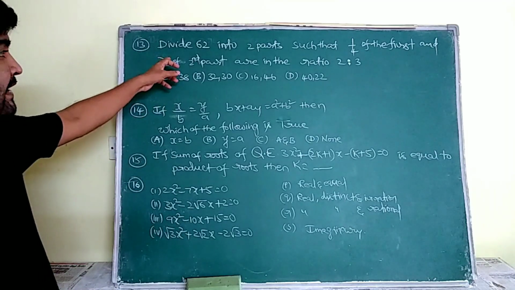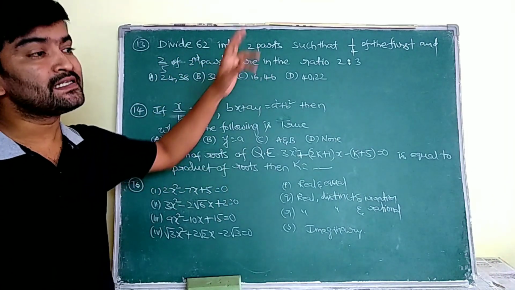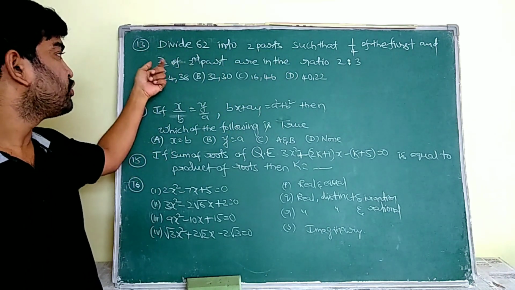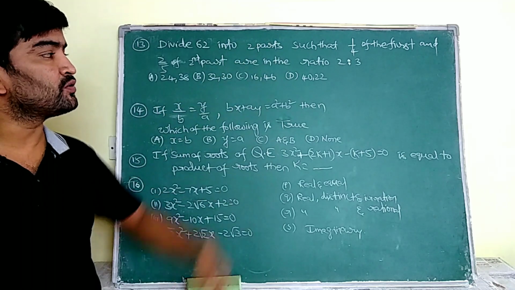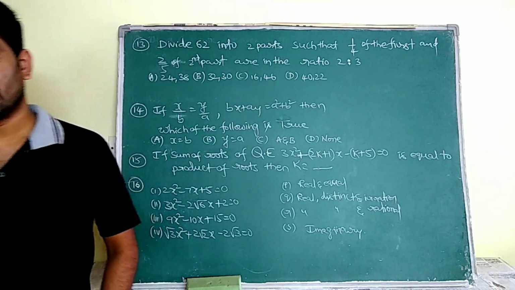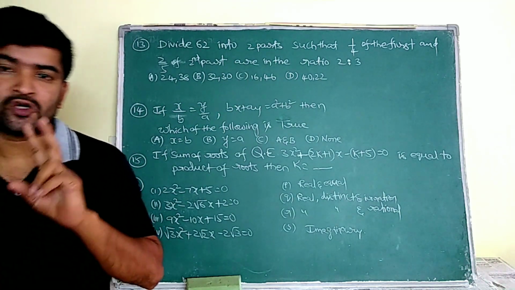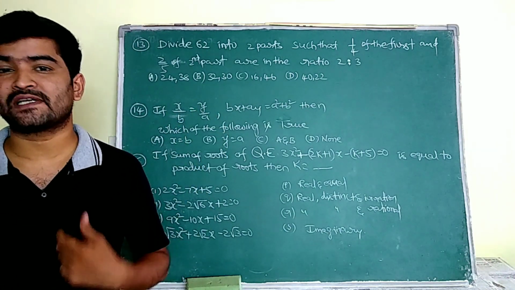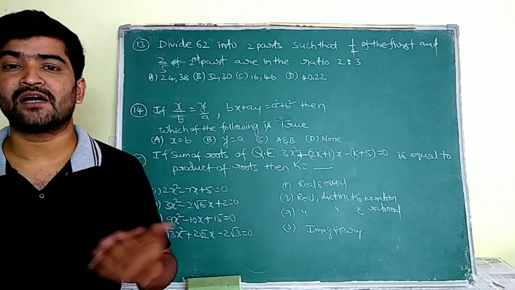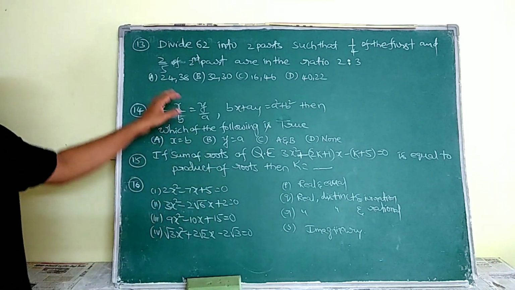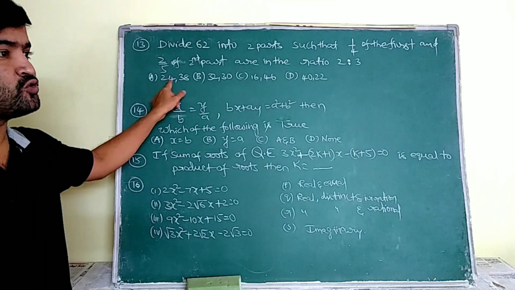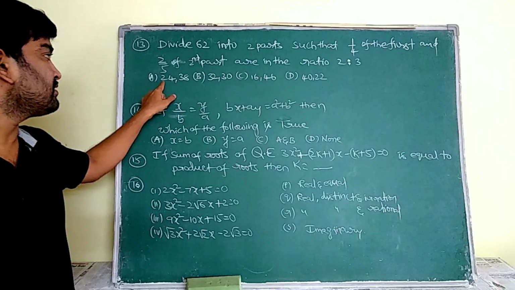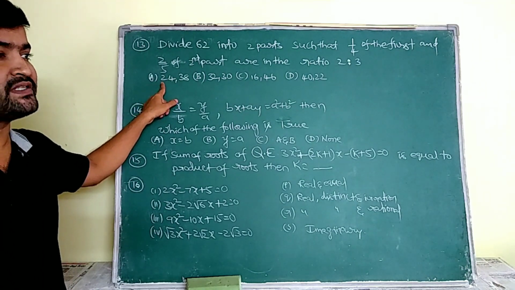Divide 62 into 2 parts such that 1/4 of the first part and 2/5 of the second part are in the ratio 2:3. This bit can be explained in two different methods. First method, as it is a bit, I am going to suggest you to check it by options. Let us suppose these are the two parts. Its sum must be 62. So sum these two, definitely these two sum is 62.